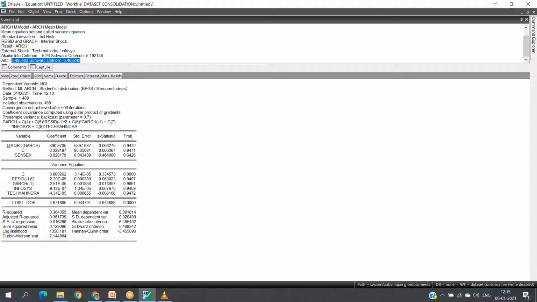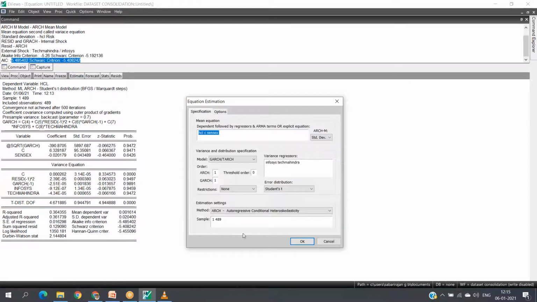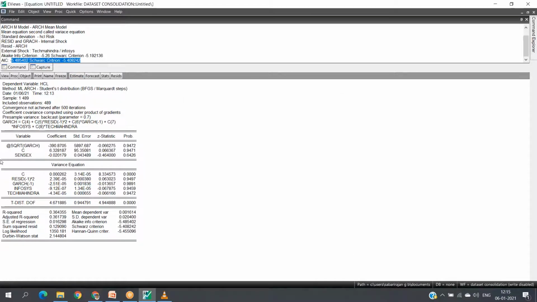There is other information related to R squared and adjusted R squared. You probably would have known all those things. With each estimation of each aspect of error distribution, there will be changes in the log likelihood and other values. But the point I want to convey here, especially for choosing a suitable or better model, is that there is no good and bad. Each and every model can significantly measure the volatility.